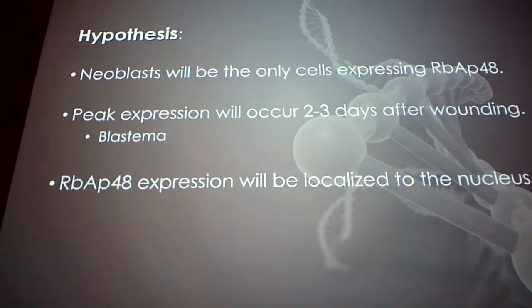They differentiate because they want to replace those missing cells and tissues, so RBAP48 expression should be highest there because of the blastema. And we also believe that RBAP48 expression will be localized to the nucleus because it acts as a transcription factor. It's involved with this chromatin remodeling process, so that's where it should be localized.